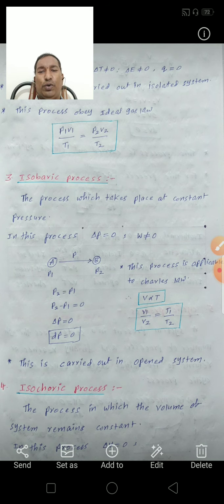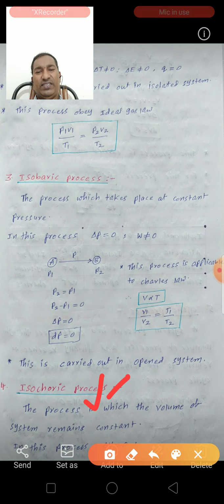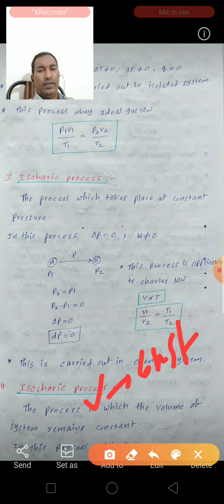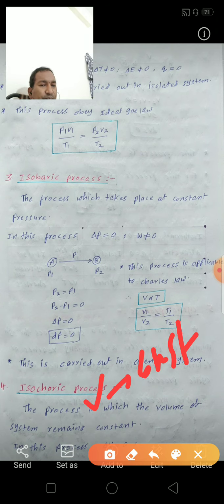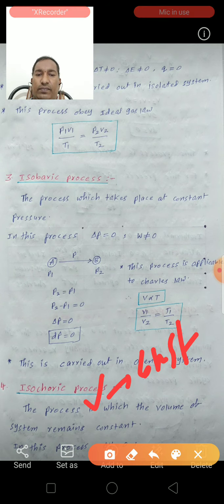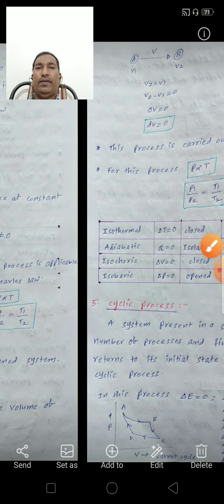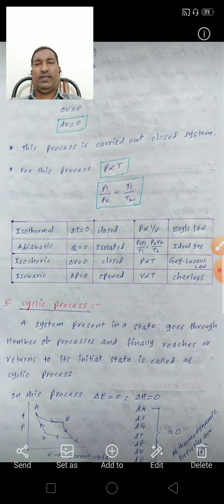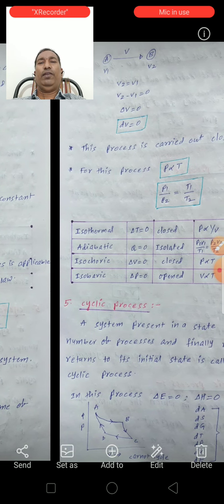So next, isochoric process. The process in which the volume of the system remains constant. In this process, dV is equal to 0. So here V is constant, but the change of volume dV is equal to 0 for the isochoric process. See here, A is at one state and B at another state. A is at V1 volume, B at V2 volume.